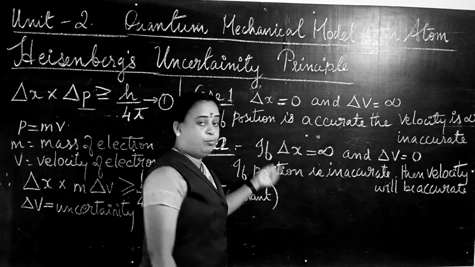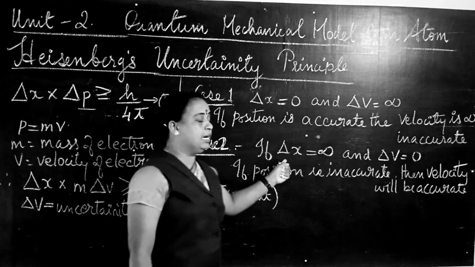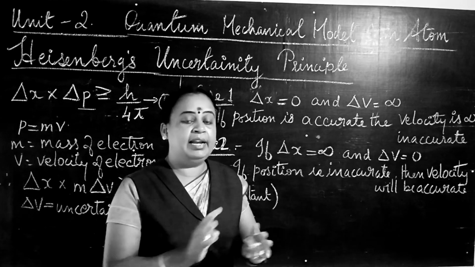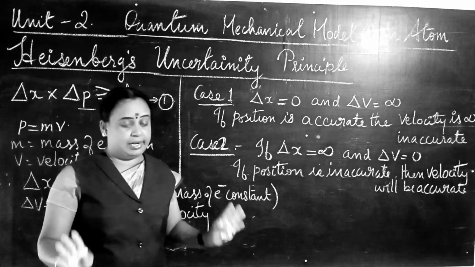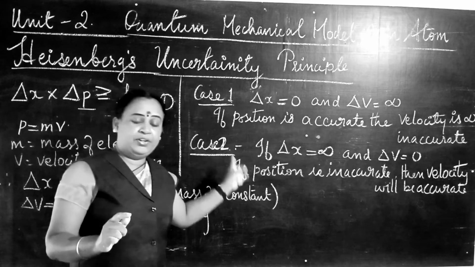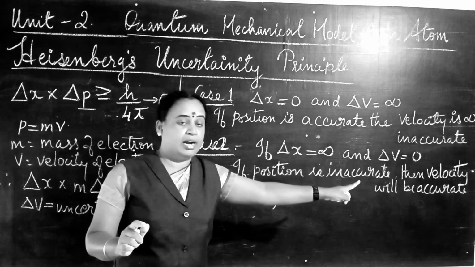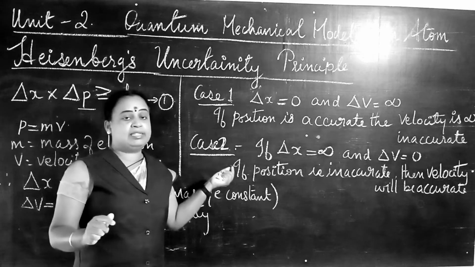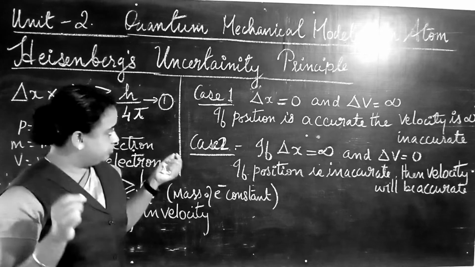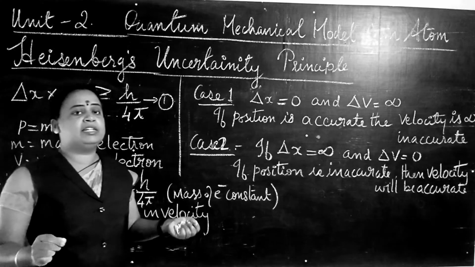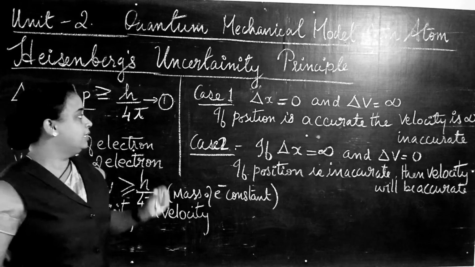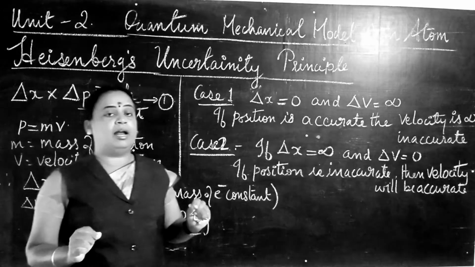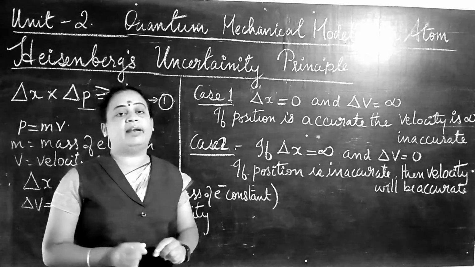So together, delta X and delta V can never both become 0. They can never be accurate simultaneously. If one is accurate, the other will be inaccurate, uncertain. That is what the principle tells: it is not possible to determine simultaneously and accurately the position and momentum of a subatomic, microscopic particle like an electron in an atom.